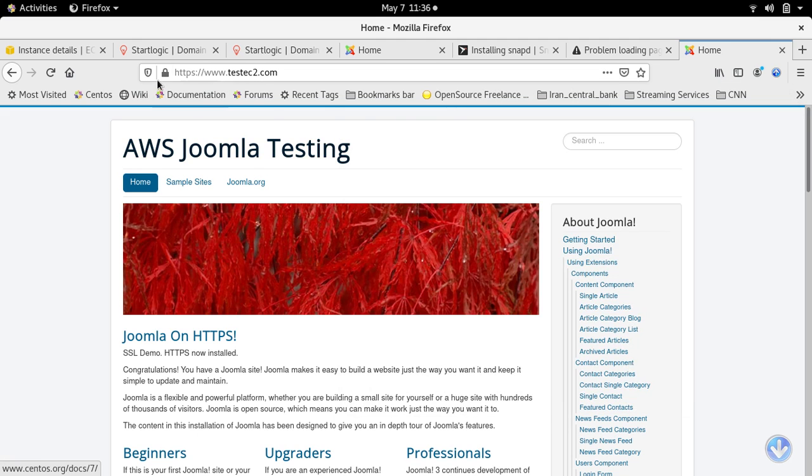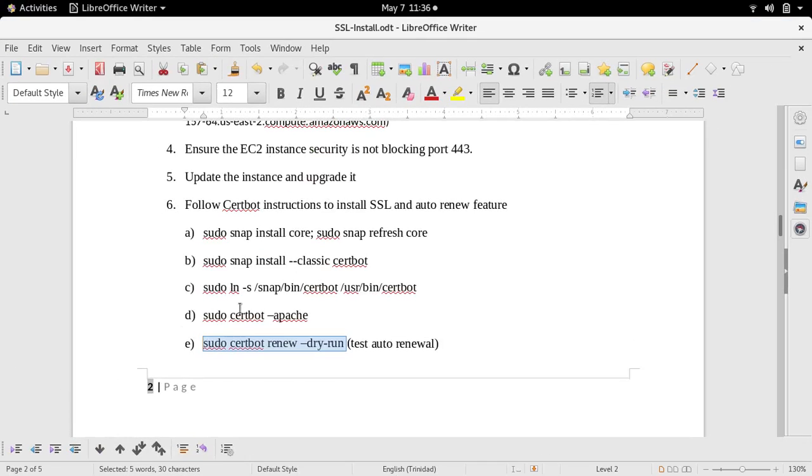We have our site with the padlock icon. And as you can see, leveraging Certbot, which uses the Let's Encrypt certificates, comes in really, really handy, and it's free. And you have the extra feature of automatic renewal. So that's it for this demonstration.